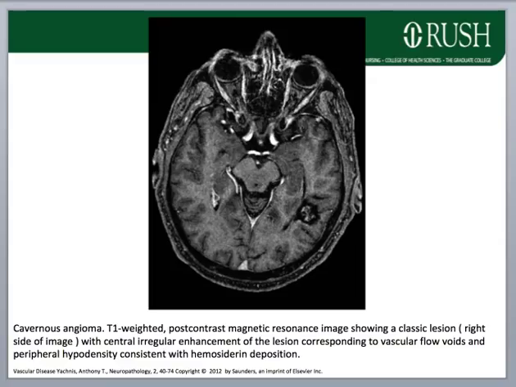This image shows a classic lesion with a central irregular enhancement corresponding to vascular flow voids, and peripheral hypodensity consistent with hemosiderin deposition. You can see the lesion right here.